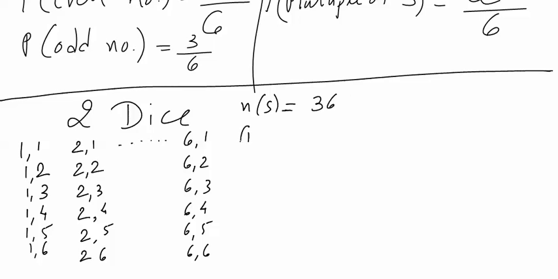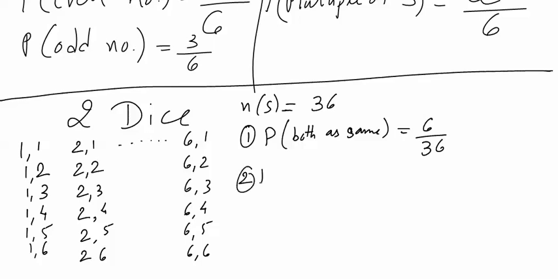The specific probability questions that could come on this topic when two dice are there could be: what is the probability of getting both numbers as same? It will be 6 out of 36. Which are the cases? 1,1; 2,2; 3,3; 4,4; 5,5 and 6,6.